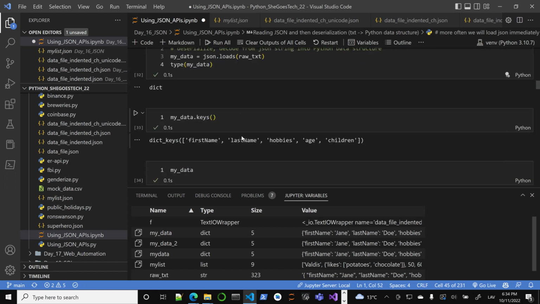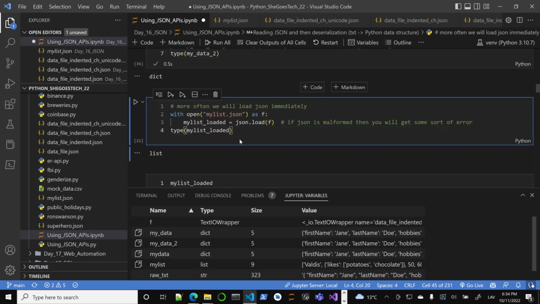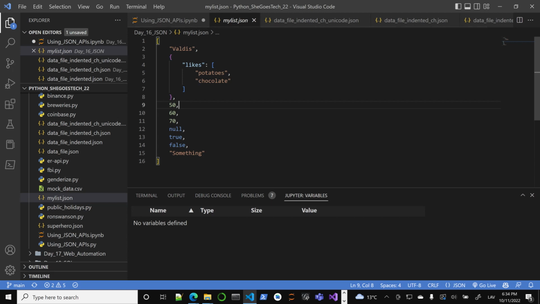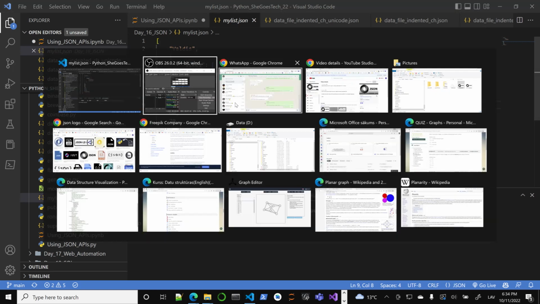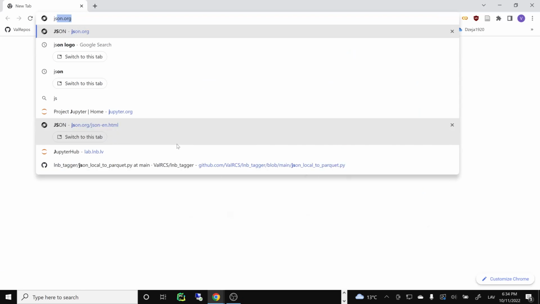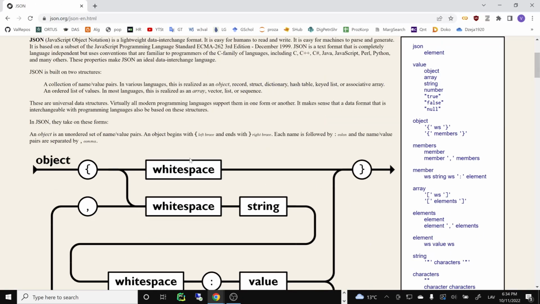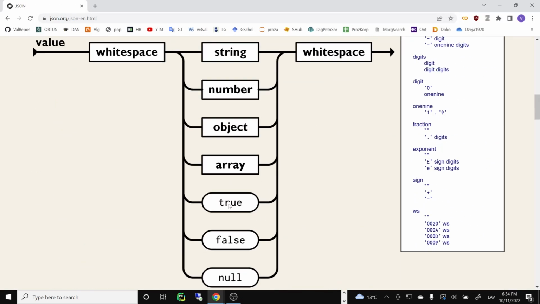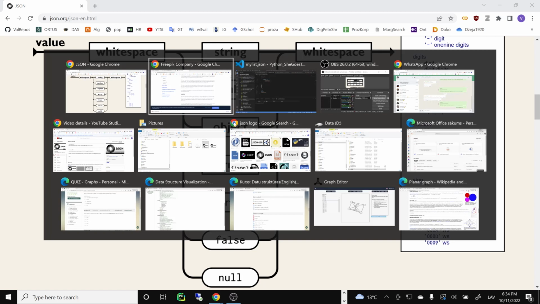However, when I load it from the file, notice in the file it's null, true, false. Why? What happened to my None? What happened to my True? What happened to my False? And why are there double quotes? Because that's how it is defined in the JSON standard. Where's my JSON standard? JSON.org, that's what it says. You see, it doesn't have capital True. It has true and false with small letters, and null, not None. So different naming for this.